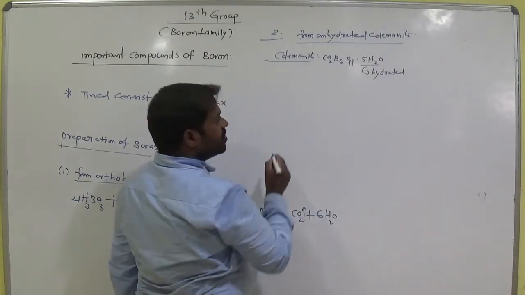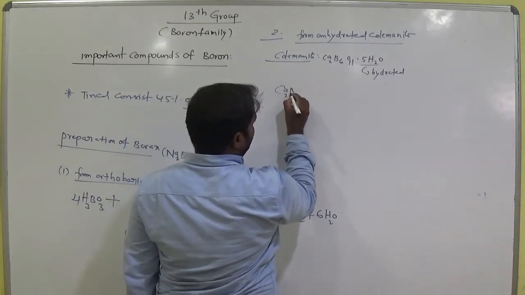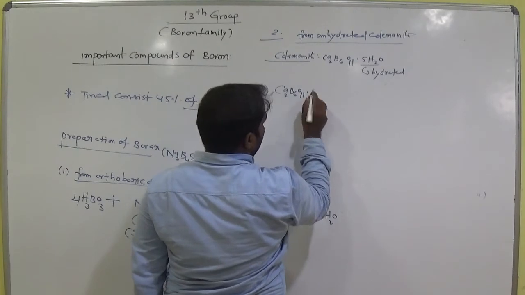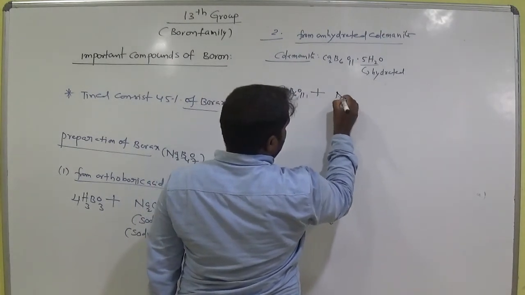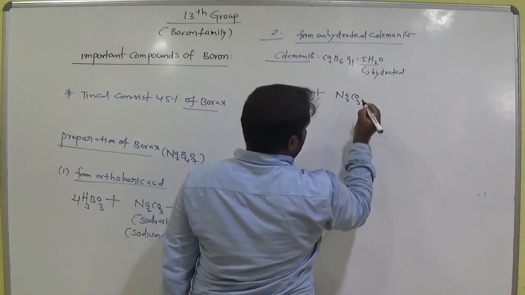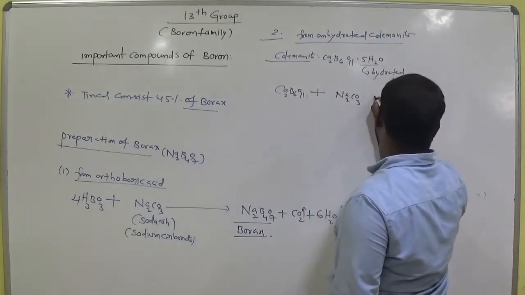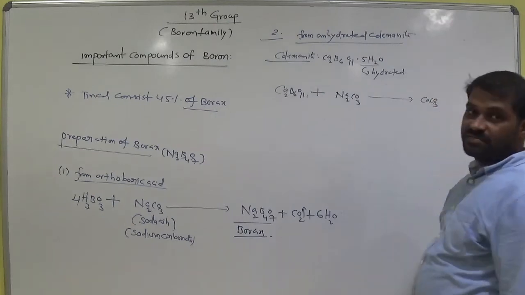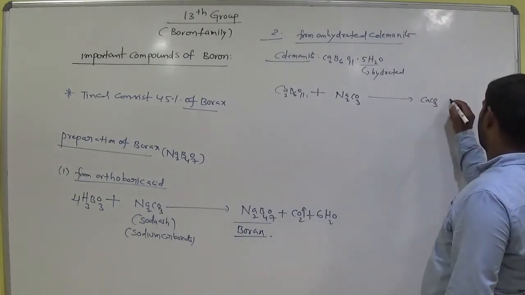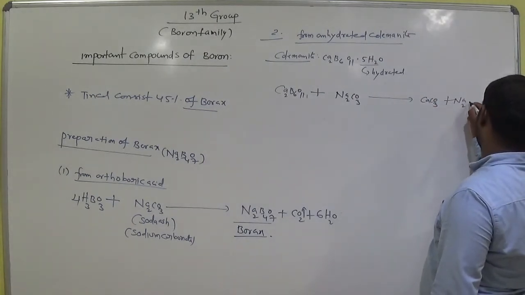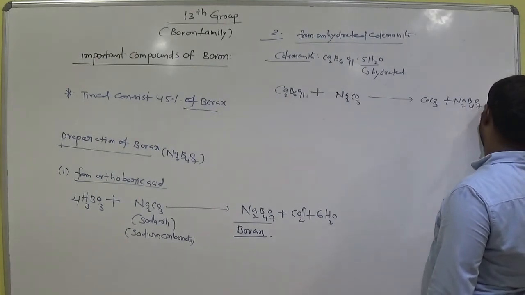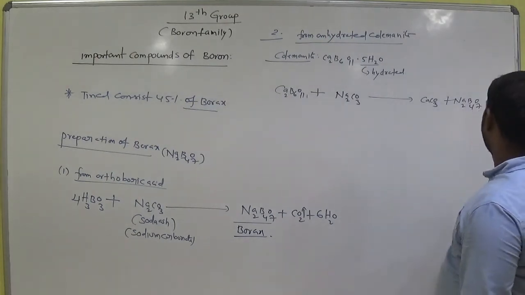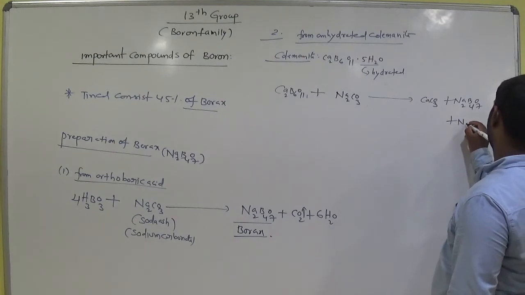Anhydrated means without water, that is Ca2B6O11, treated with sodium carbonate, which gives calcium carbonate, borax and sodium metaborate.